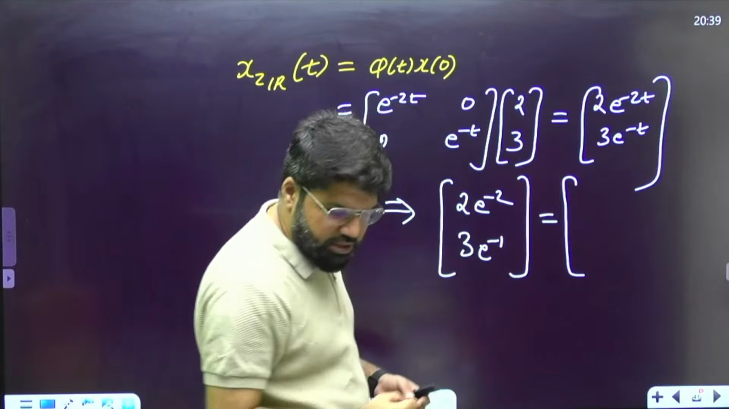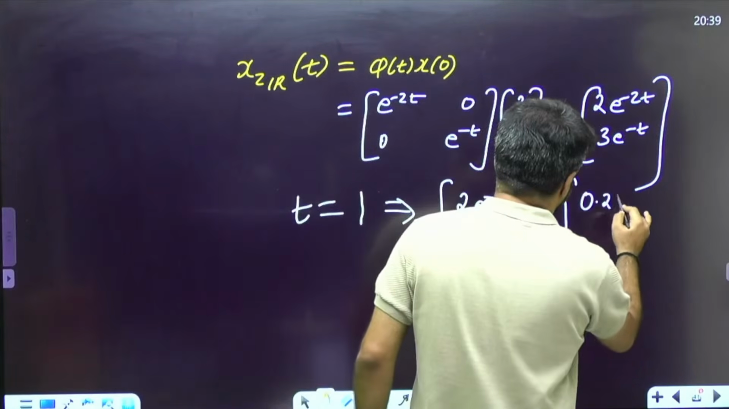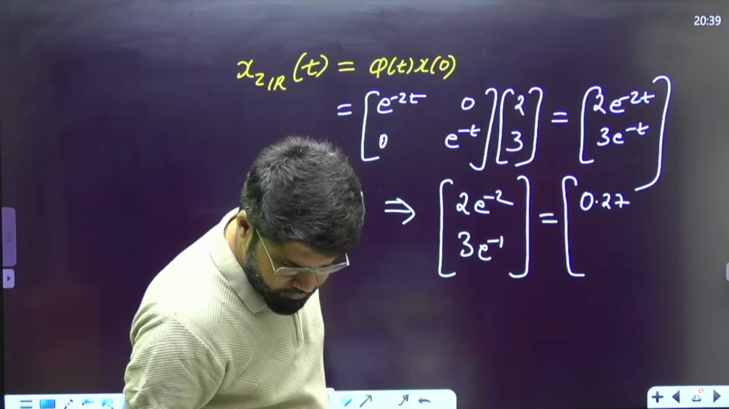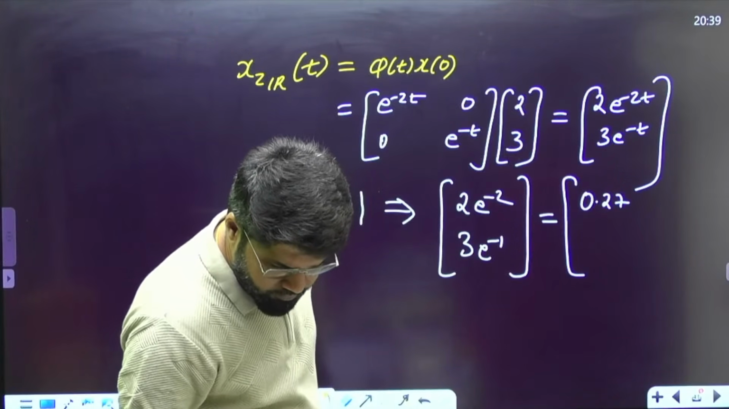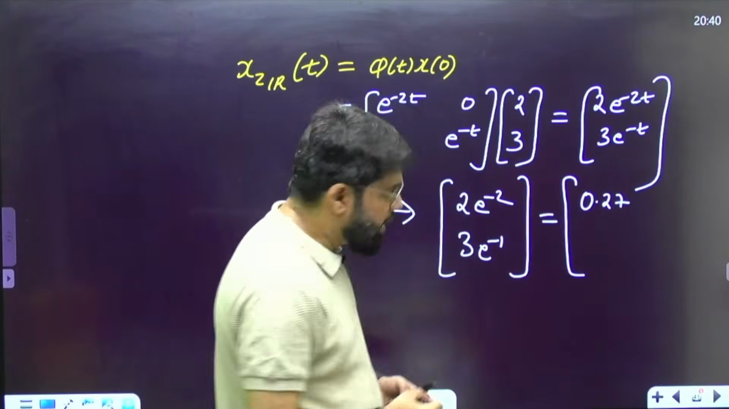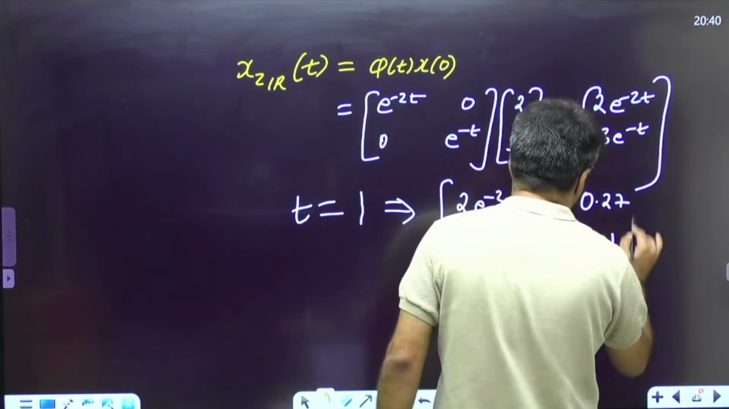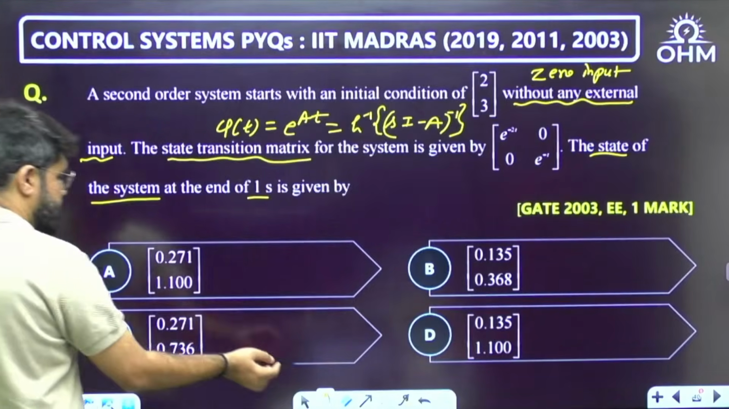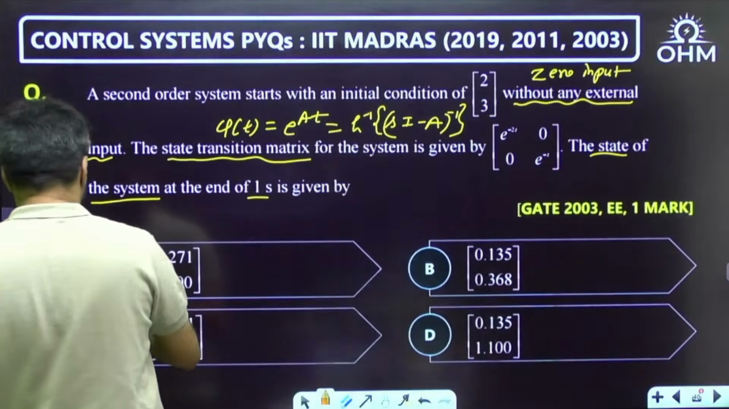The first term is approximately 0.27, and then you have 3 e power minus 1, which is approximately 1.1. So 0.27 and 1.1, option number A will match up here.